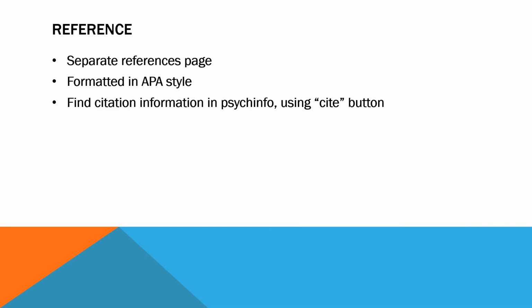As a reminder, though, you can find the citation information in PsycInfo by clicking on the entry for a particular source and then using the Cite button over on the right-hand side and scrolling down until you find APA. That's going to be a really great start for you to provide an APA formatted references page.